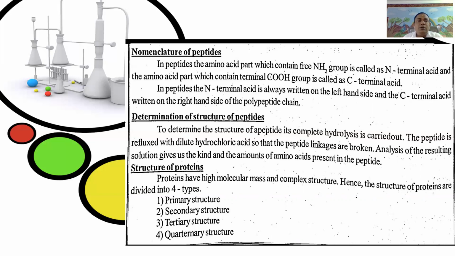Determination of the structure of peptides: to determine the structure of a peptide, its complete hydrolysis is carried out. The peptide is refluxed with dilute hydrochloric acid so that the peptide linkages are broken. Analysis of the resulting solution gives us the kind and the amounts of amino acids present in the peptide.